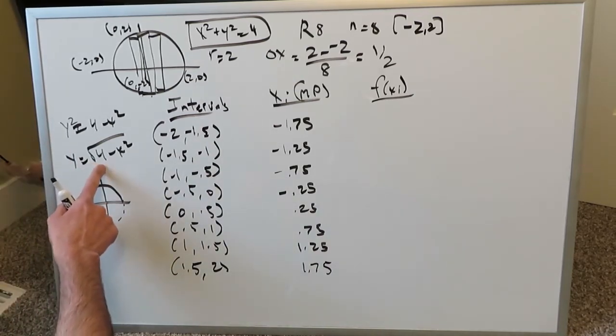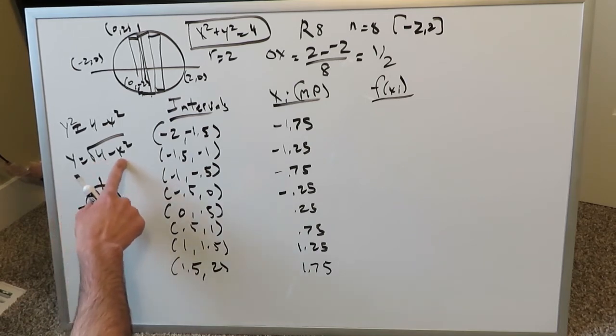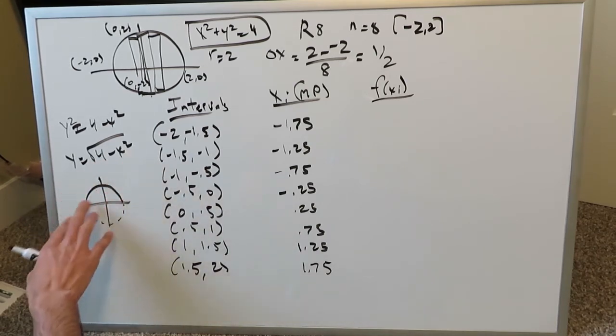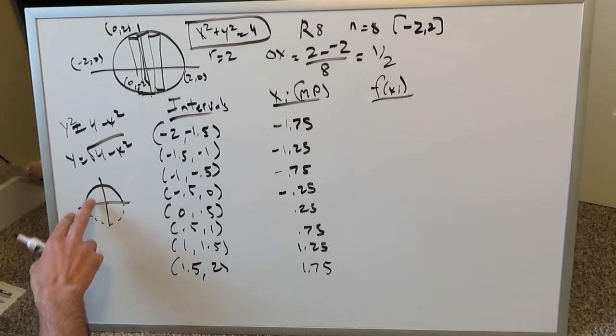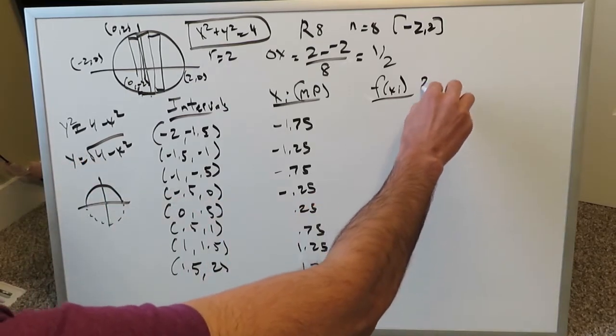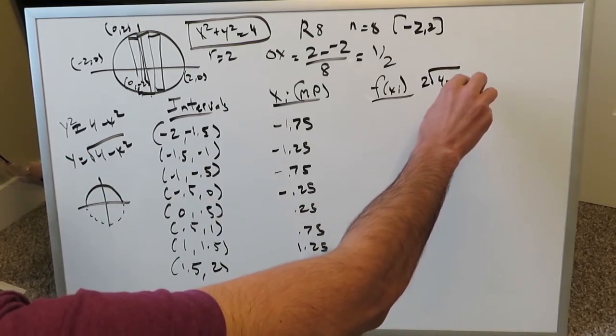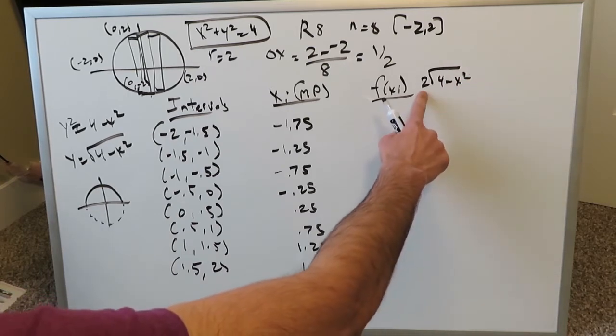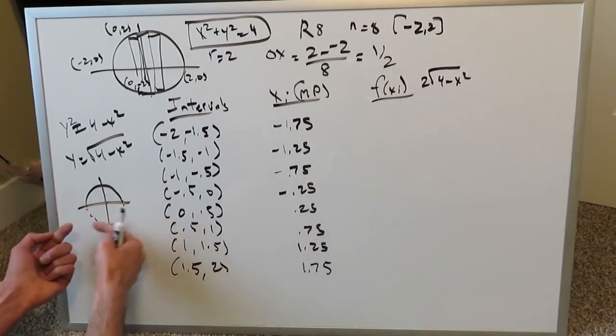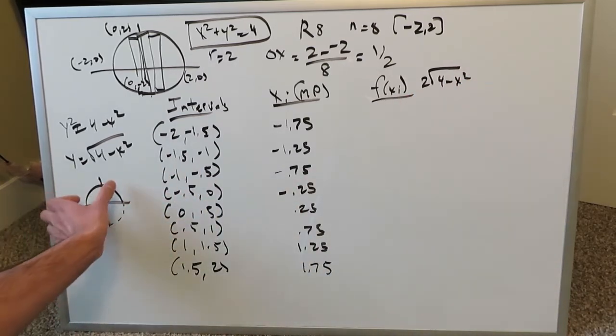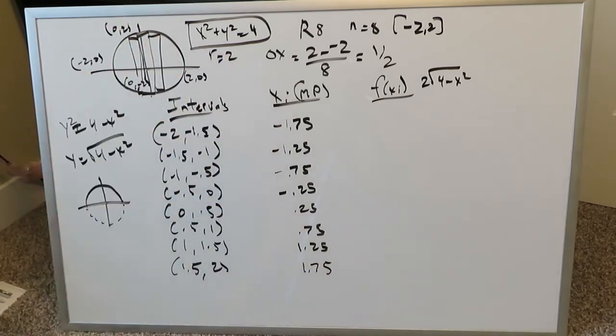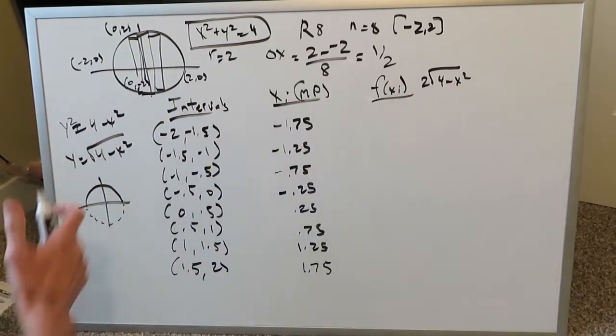So what should our function be? Well, it could be radical 4 minus x squared, but since that defines only half a circle, maybe we can put a 2 before it because it fulfills the remainder of the circle. That multiplying by 2 will fill in for the lower part, which we are not. We're doubling in the top with the lower, and we have 2 root 4 minus x squared, so each of these values will feed in over there.